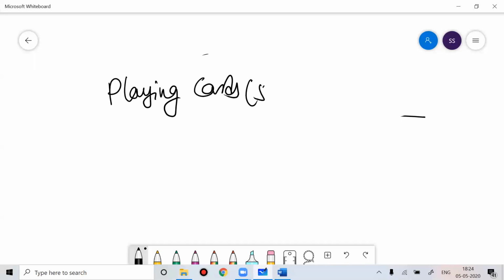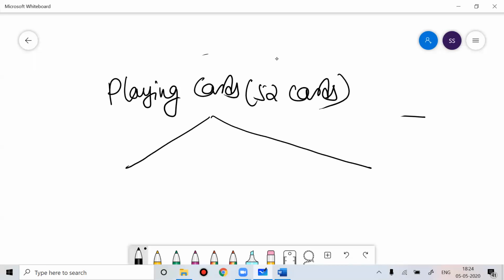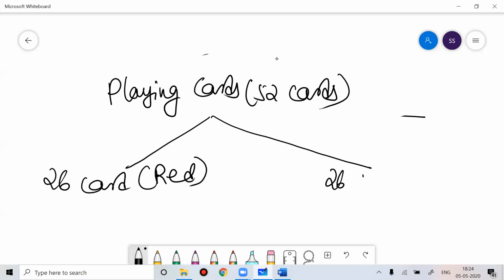Going further, you can talk about cards. When you talk about playing cards, there are 52 playing cards. Out of 52, 26 cards are red in color and 26 cards are black in color. This is the pattern.